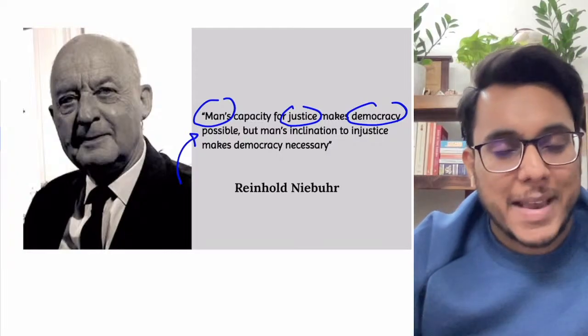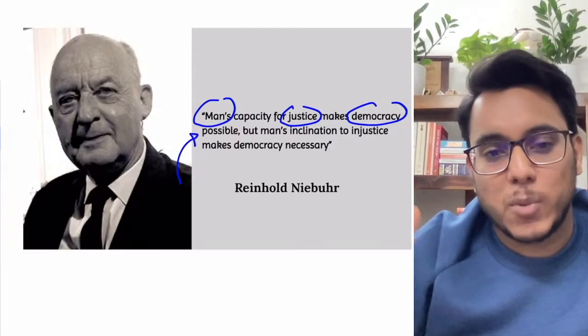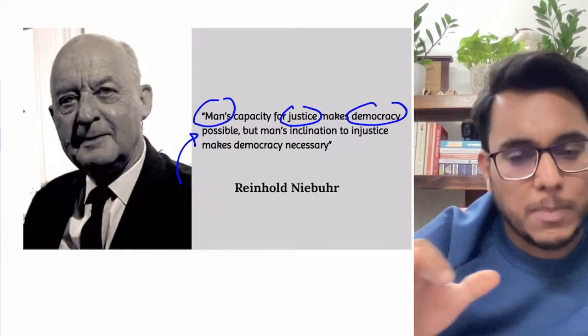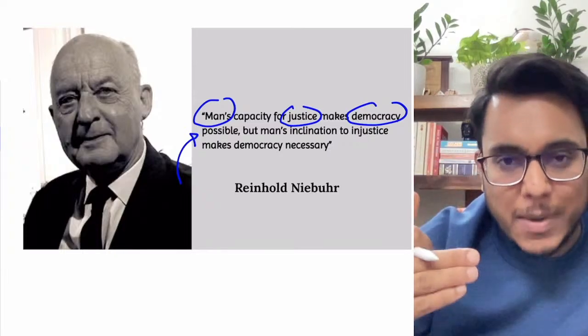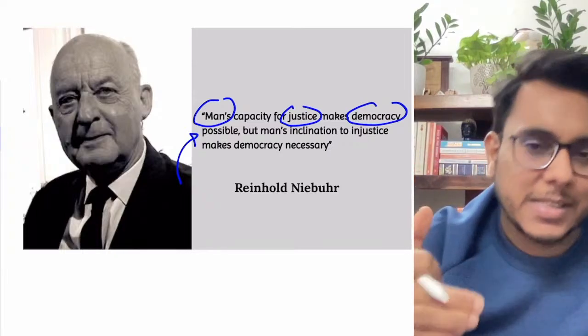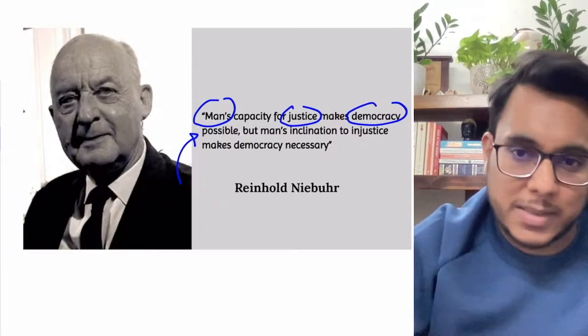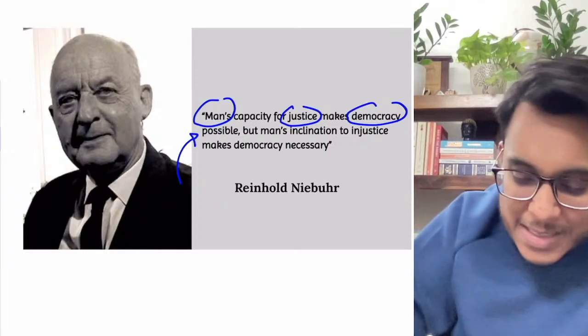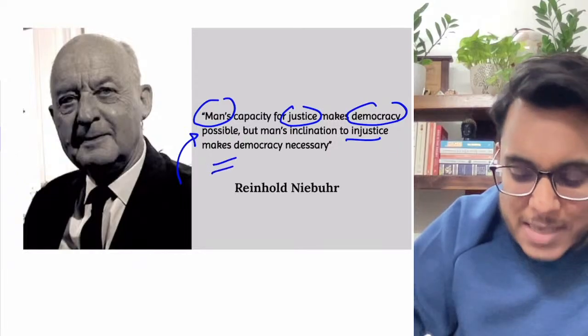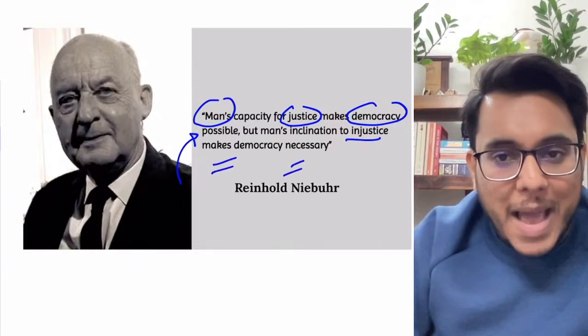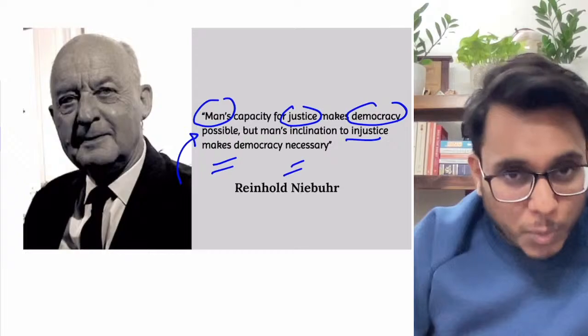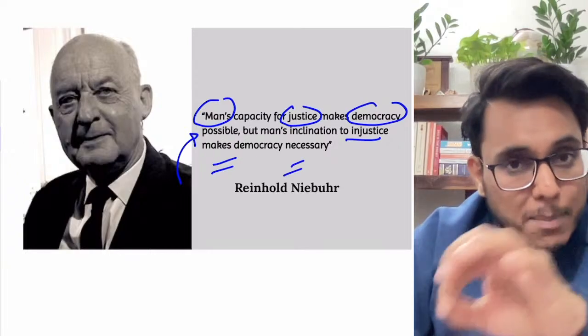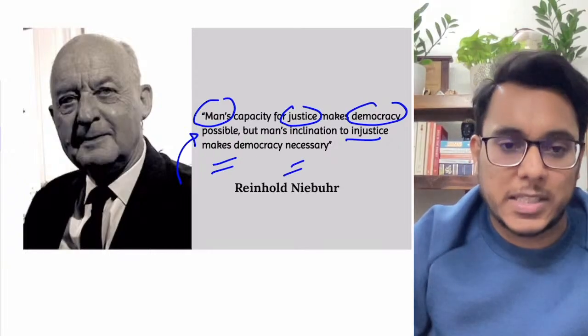Because man always aspires for justice, democracy is possible, the rule by the people is possible, where everybody has been given equal rights. Such a kind of political system, democracy, is possible. But man's inclination to injustice makes democracy necessary. Man has the capacity to strive for democracy, but at the same time, man also has an inclination to carry out injustice.